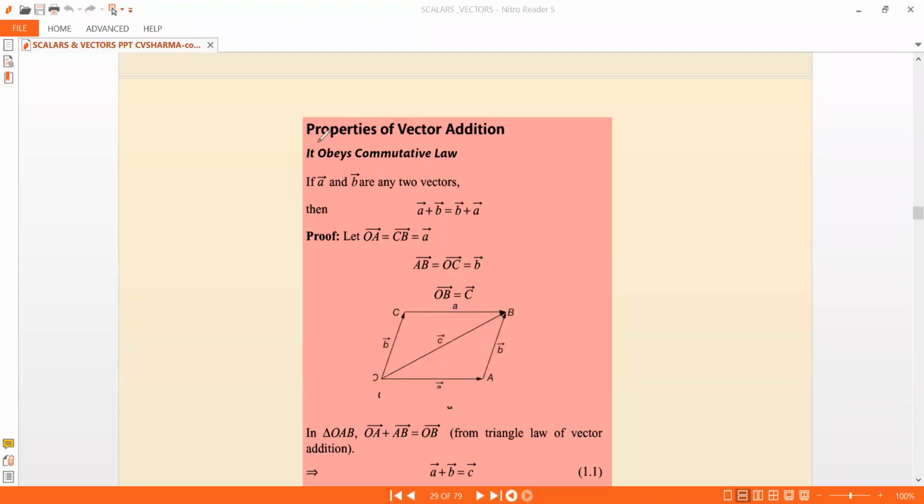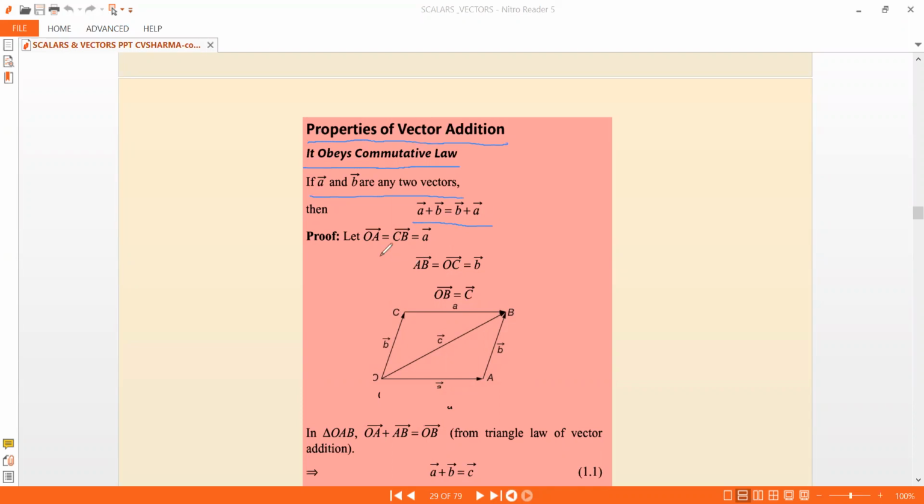And in this one, we'll see the slides regarding the properties of vector addition. To start with, what are the properties of vector addition? It obeys the commutative law. Commutative law means A plus B is equal to B plus A. So here A and B are two vectors, and you can always have A bar plus B bar is equal to B bar plus A bar.